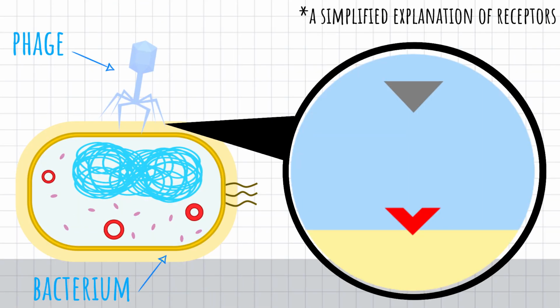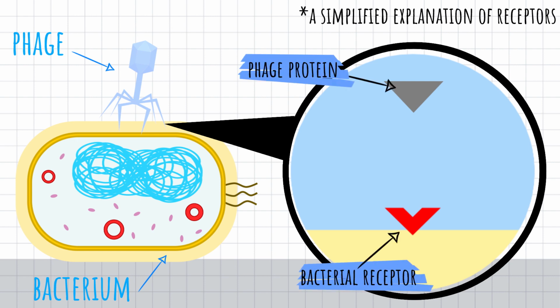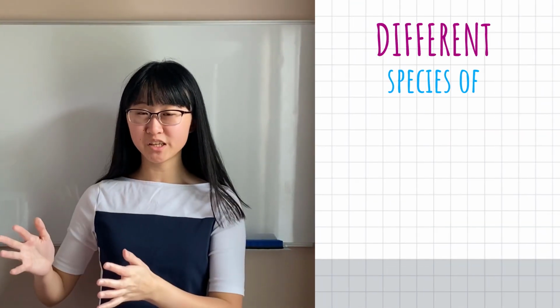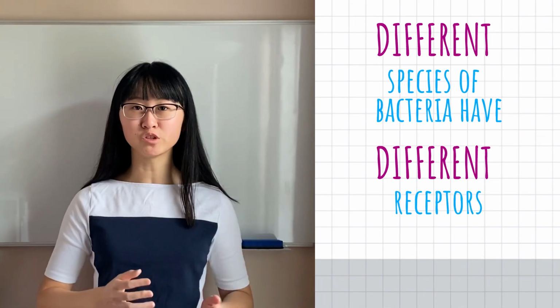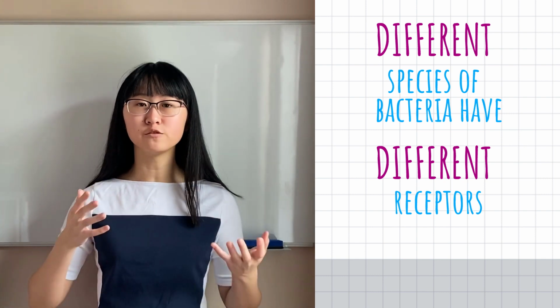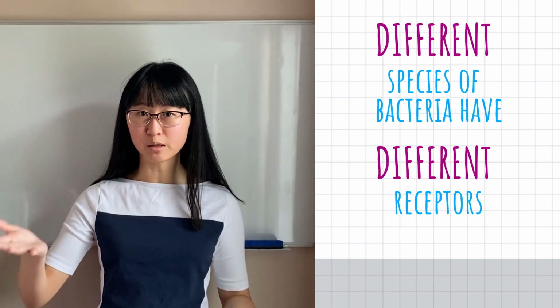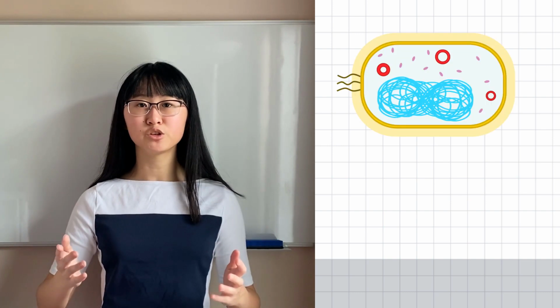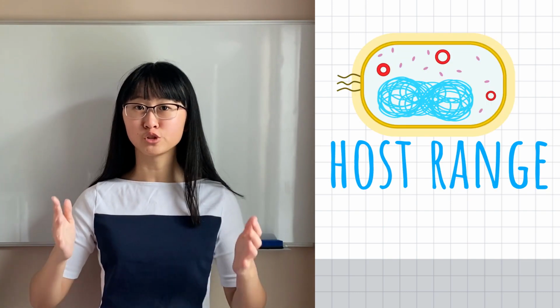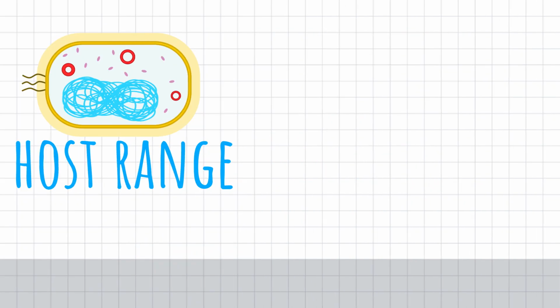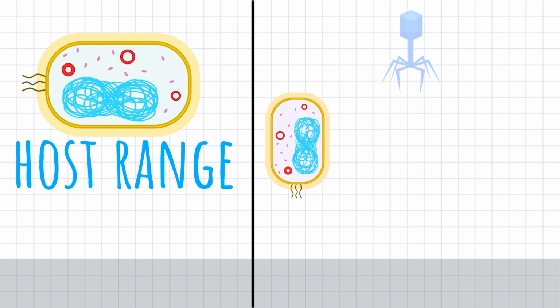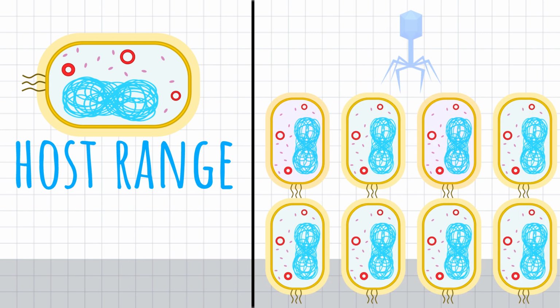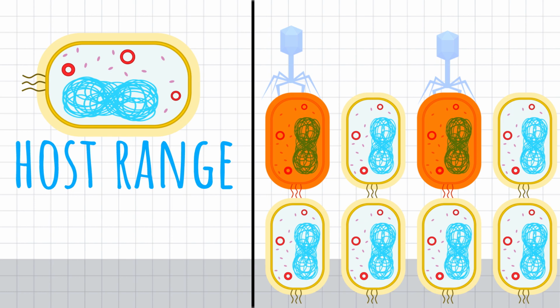Similarly, a phage can only infect certain species of bacteria whose receptors recognize and bind to the proteins on the phage's surface. Since different species of bacteria have differently shaped receptors, the phage can only infect the particular bacteria whose receptors match. These bacteria are called the phage's host range. Now, with phage therapy, we can use phages to only target bacteria causing infection and leave the other healthy bacteria alone.